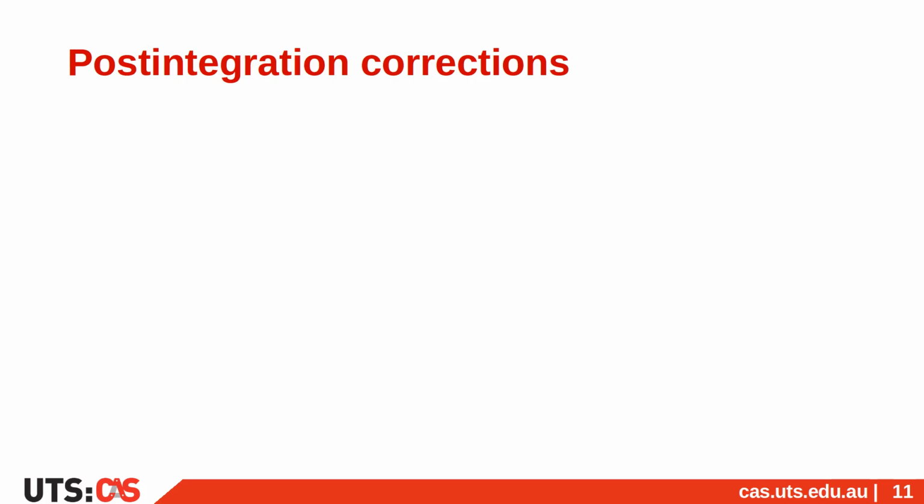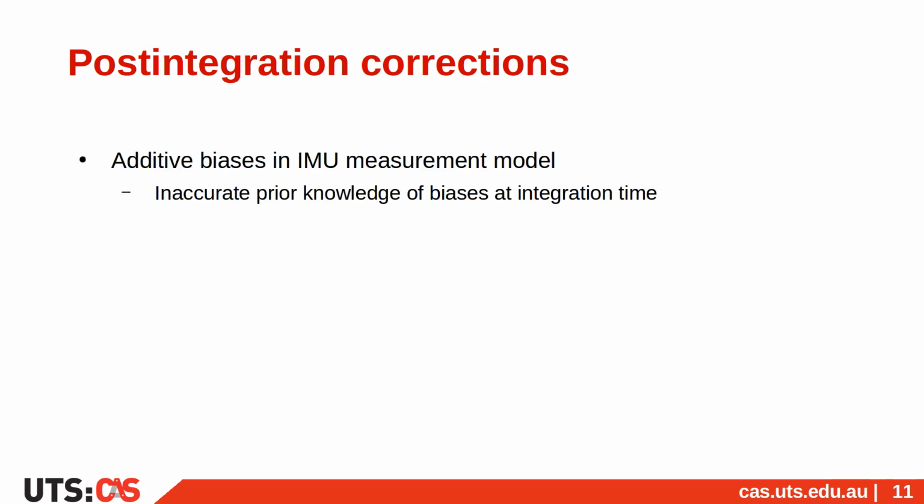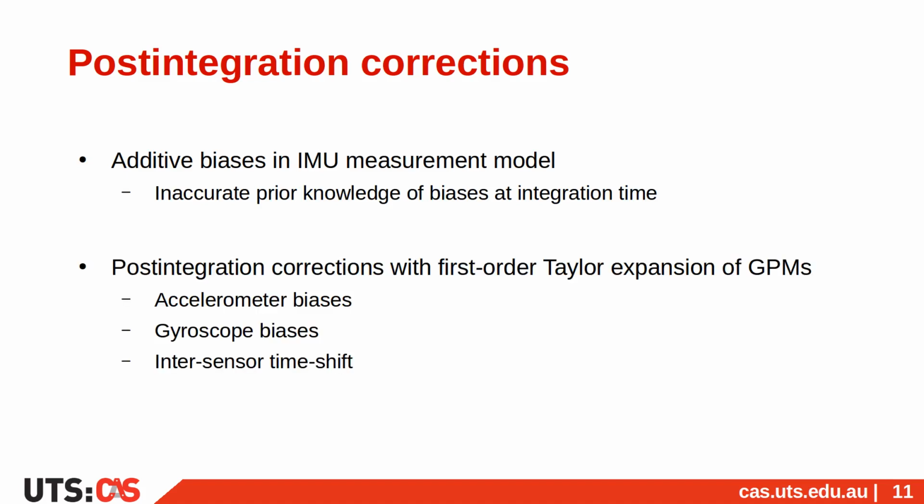As mentioned at the beginning, the biases have been omitted in this video for the sake of simplicity. In reality, the IMU measurements are affected by additive biases that are not known accurately at the time of integration. To remedy this issue, a mechanism of post-integration correction of the GPM based on the first-order Taylor expansion is derived in the paper. As the GPMs are designed for multi-sensor state estimation, we also propose the correction of the inter-sensor time shift in the case the sensors are not hardware synchronized.